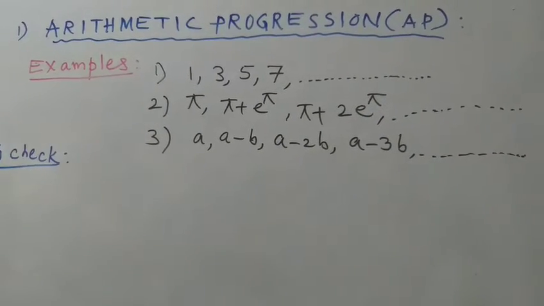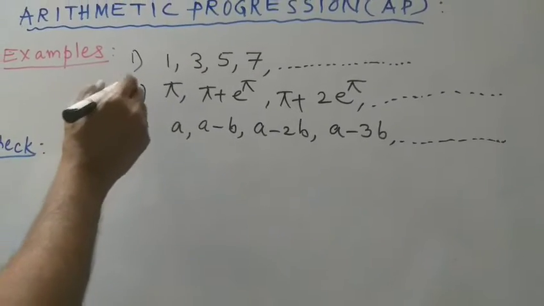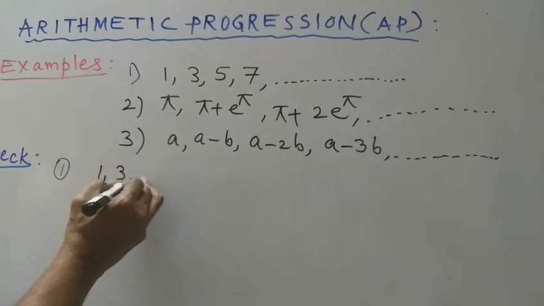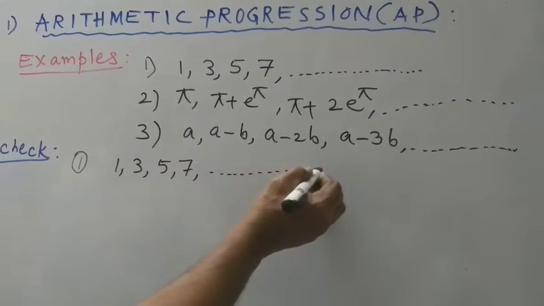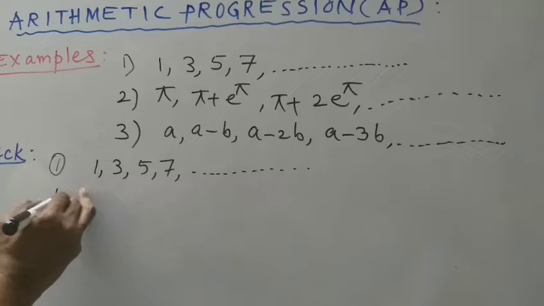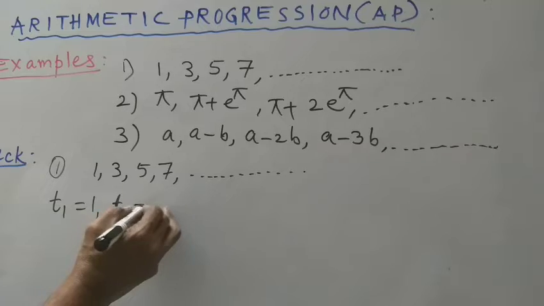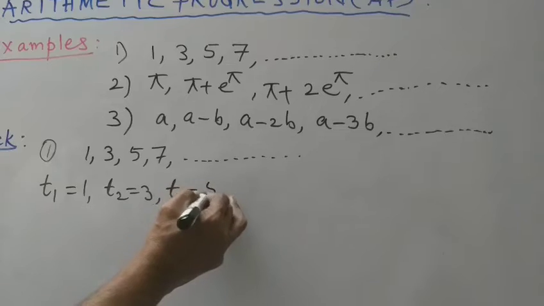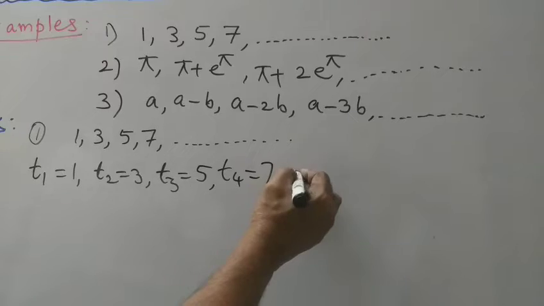To check the first one, example: 1, 3, 5, 7 and so on terms. So here T1 is equal to 1, the second term is equal to 3, the third term is equal to 5, the fourth term is equal to 7, and so on.